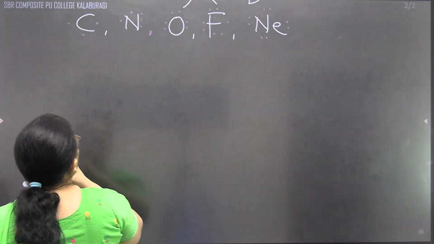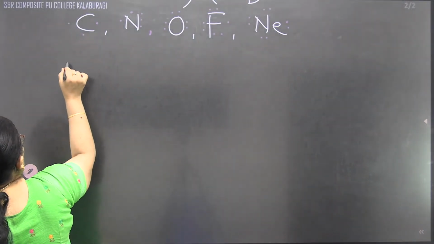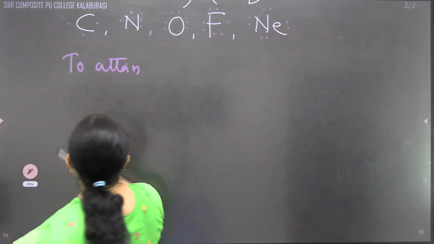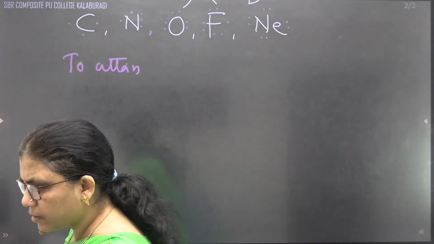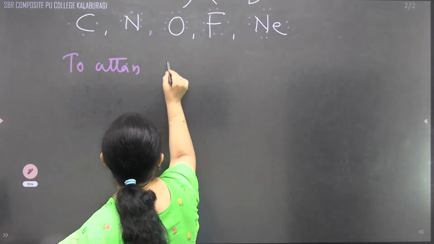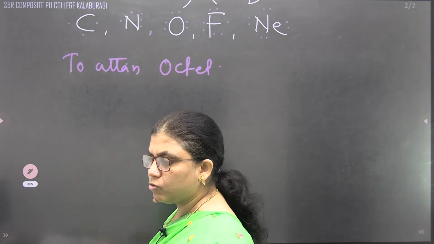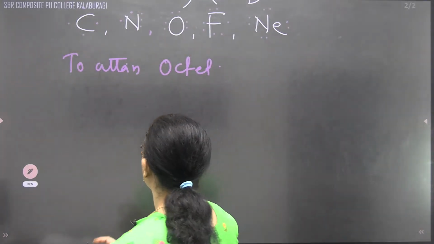To attain octet, they will be involved in bonding. In what way?